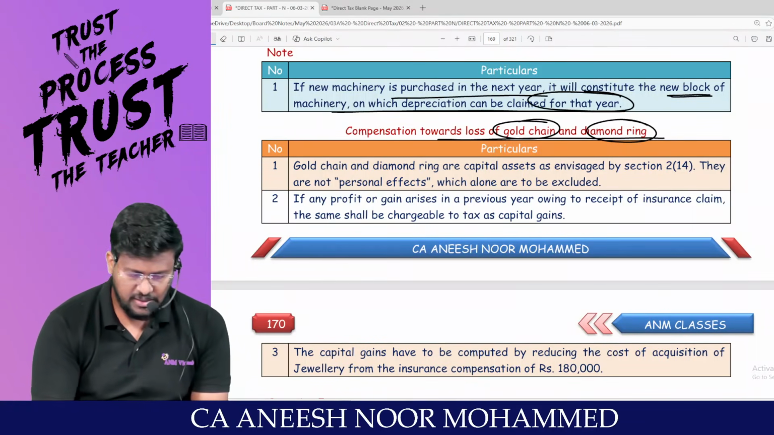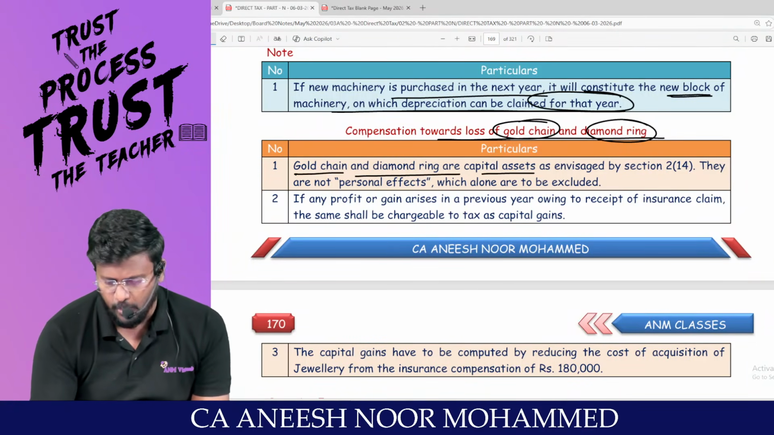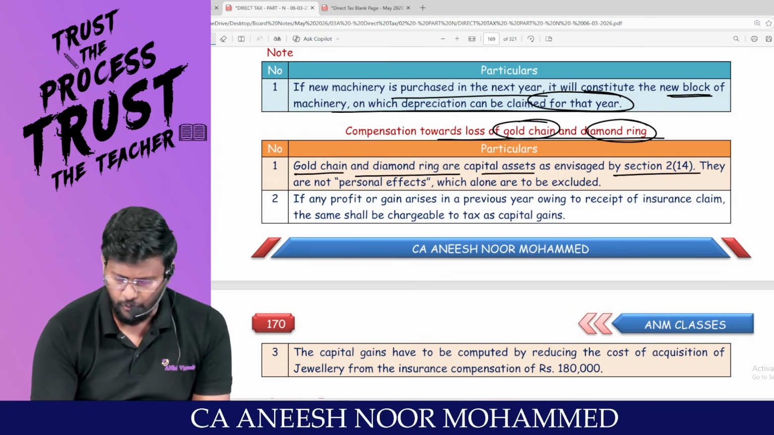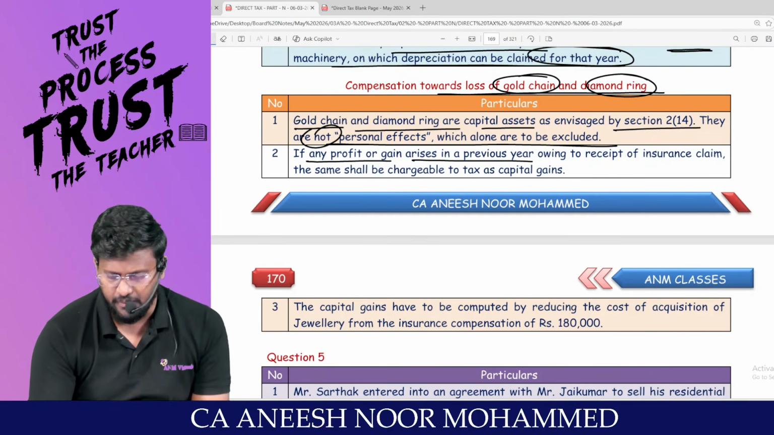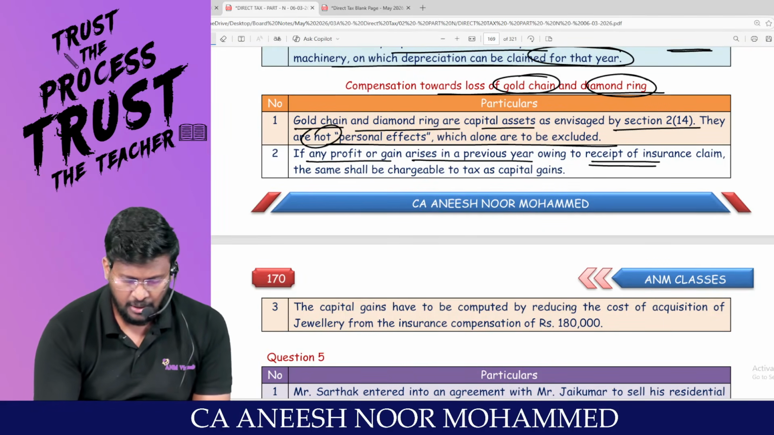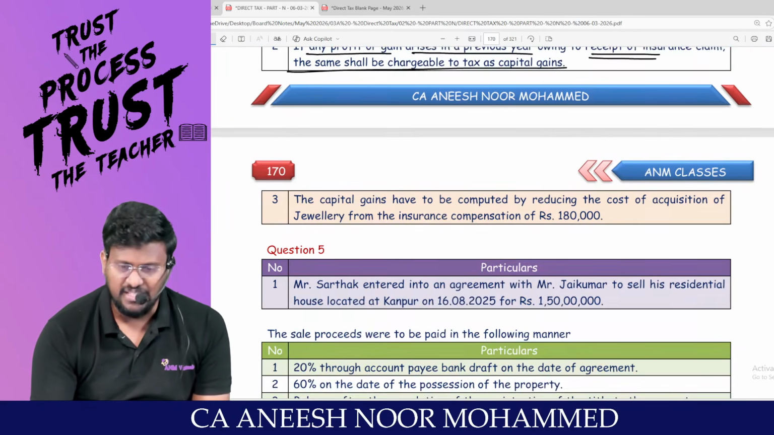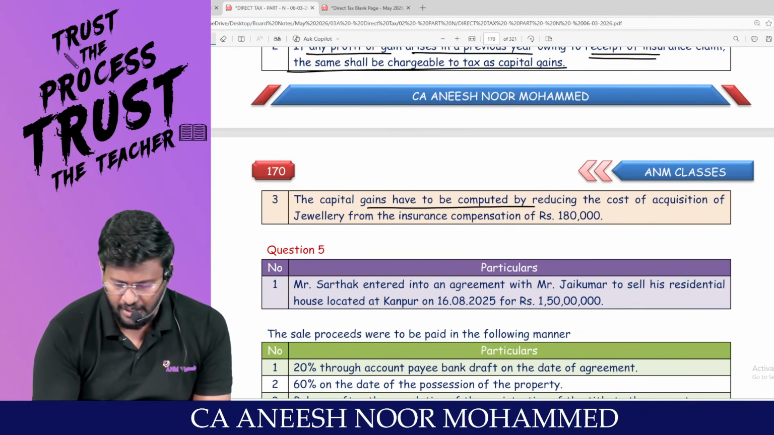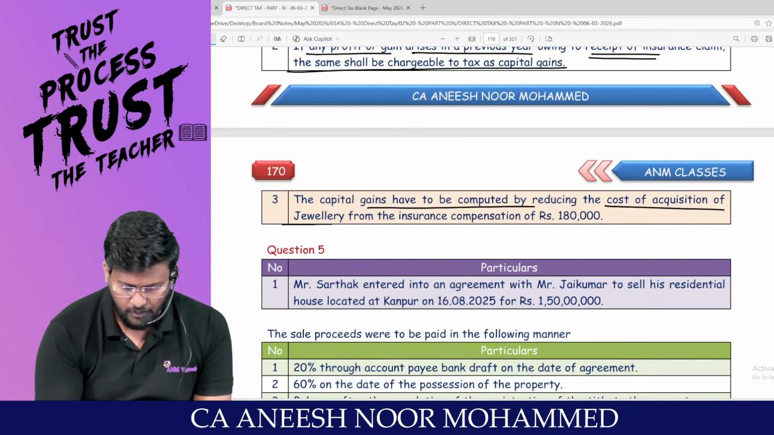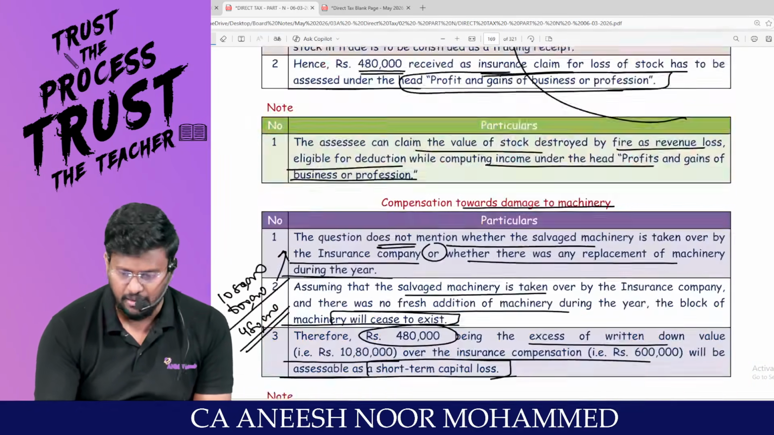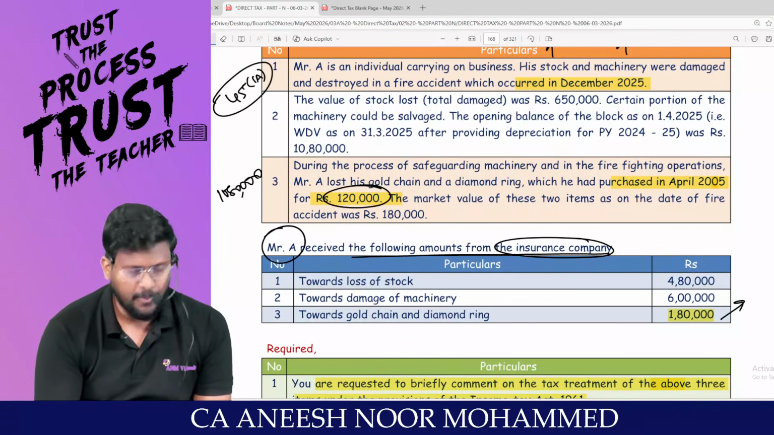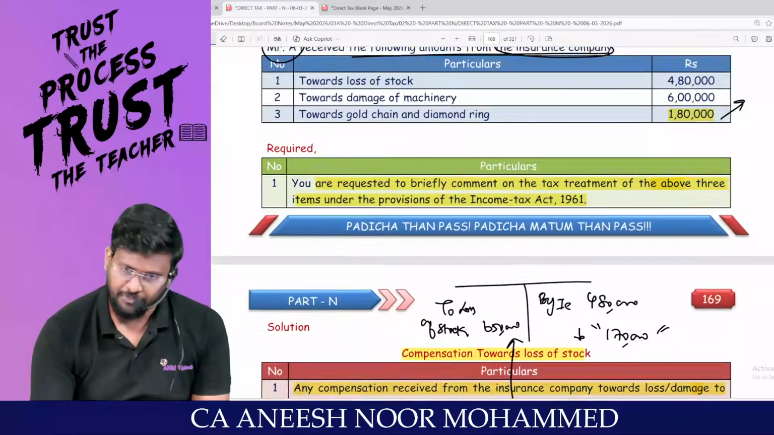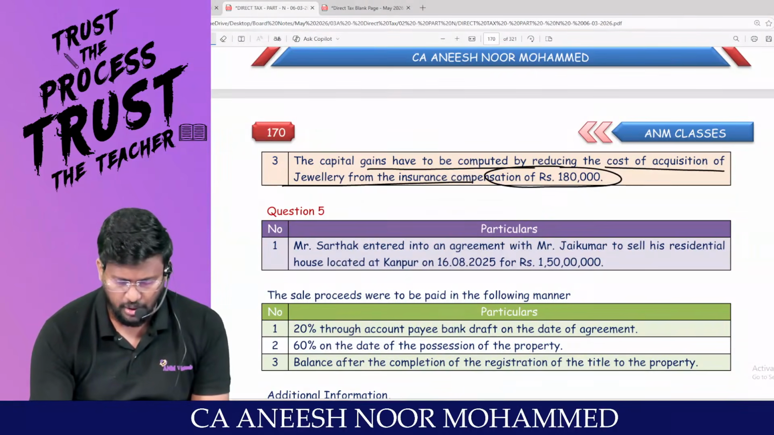Sir, gold chain and diamond ring are what asset? As per section 2(14), they are not personal effects which alone are to be excluded. If any profit or gains arise in the previous year owing to receipt of the same, it shall be chargeable to tax as capital gain. Capital gain has to be computed by reducing the cost of acquisition of jewelry from rupees 1,80,000. What is the insurance compensation received? What is the cost of acquisition? What is the gap? That 60,000 will be treated as long-term capital gain.